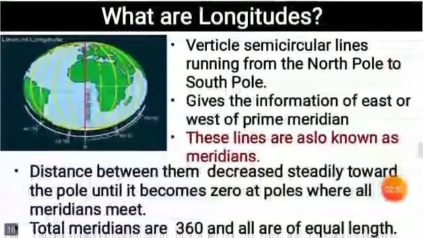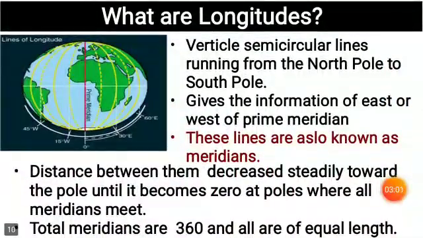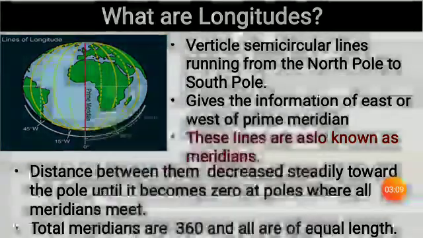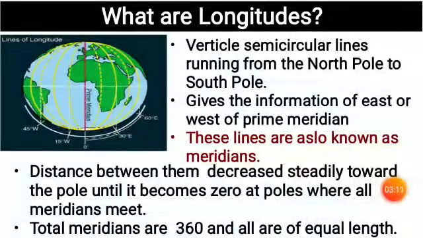Next one, what are longitudes? Students, if you see this diagram in this slide, you find the lines of longitude which are of yellow color, running from North Pole to South Pole.